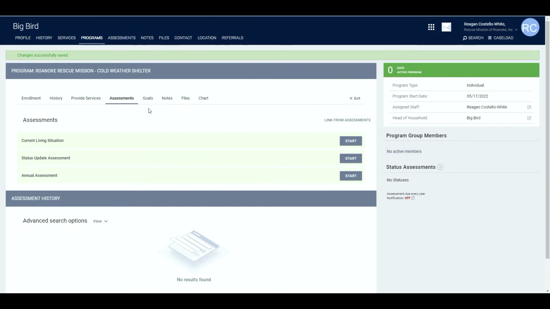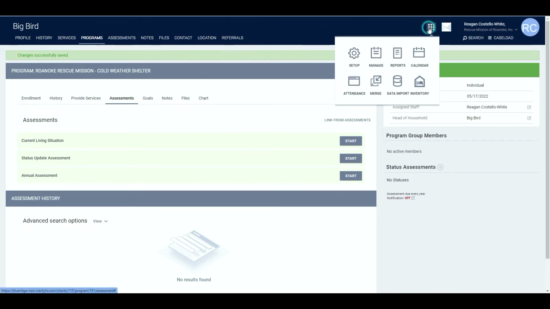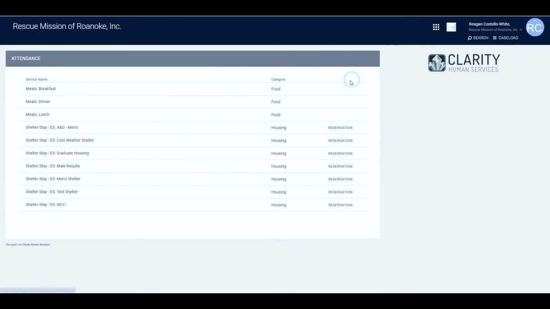So now that my client is enrolled in this shelter program, I'm using the cold weather shelter as an example, I'm going to go ahead and set up a reservation for the client at this shelter. So I'll go up here, click on the waffle, and then click on attendance. I'm going to find the shelter that their program is for and click on reservation.